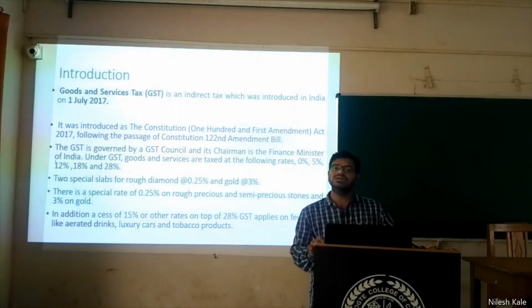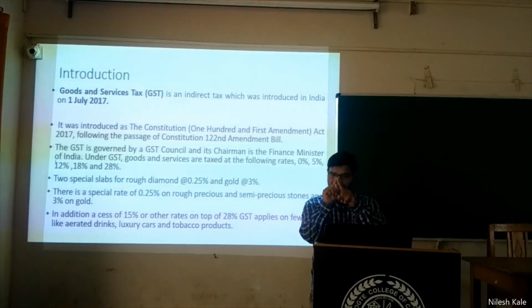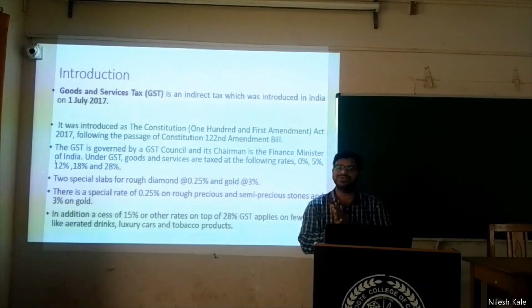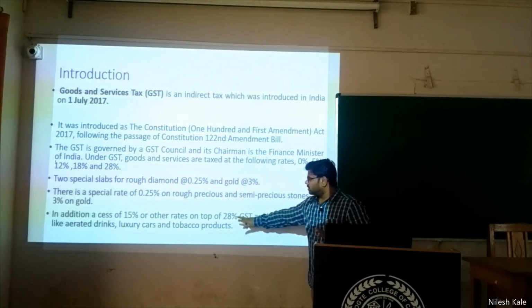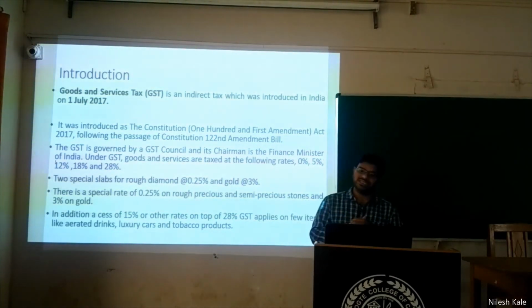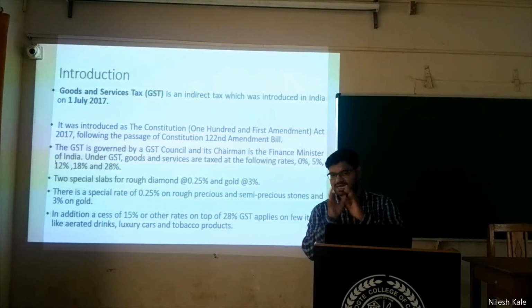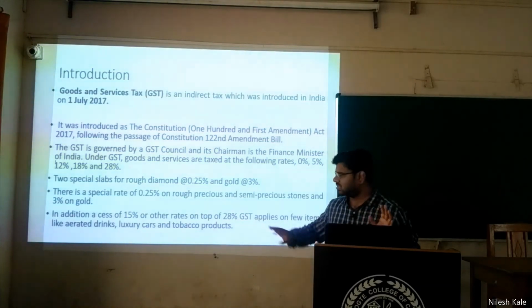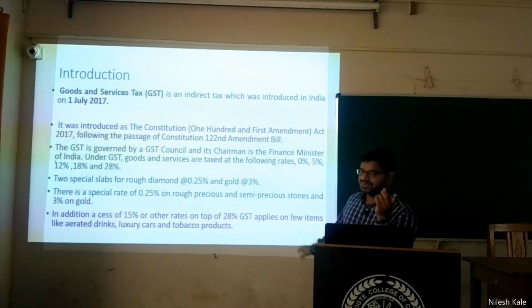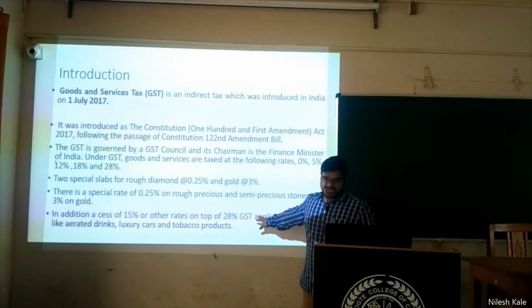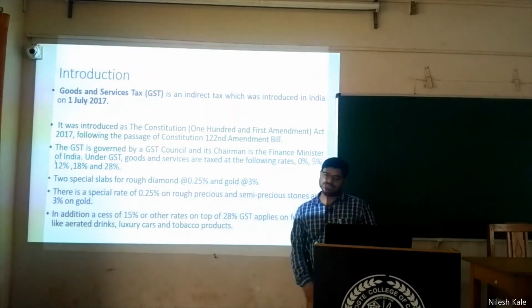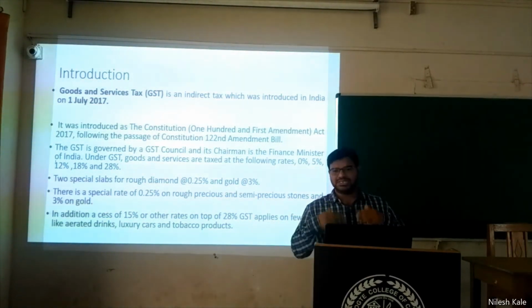So if you consider the CGST Act, 14%, then the SGST Act also collects 14%. So 14 plus 14 is 28%. That is how we have got this 28% maximum. So the maximum rate in any one GST Act is 14%. Now if you combine that, the IGST Act says 28% is the maximum, right? We will see more about this later.